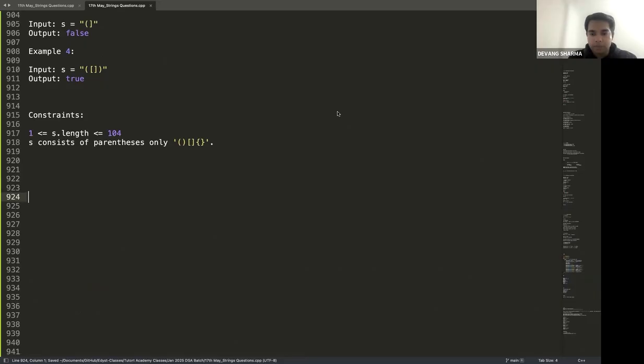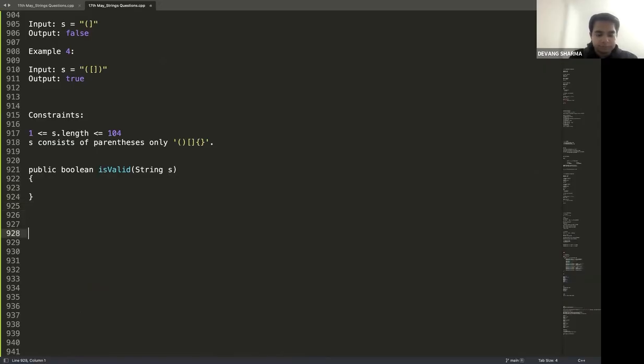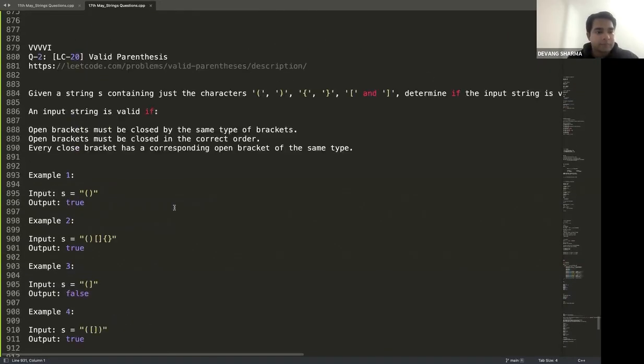The function that you have to complete on the Java side is this one: public boolean isValid. All right, guys, that's it.